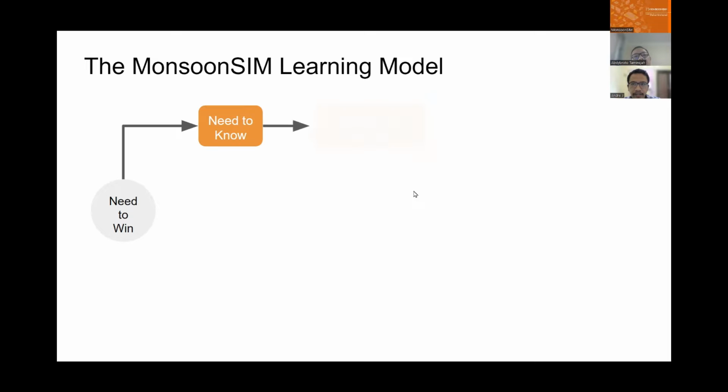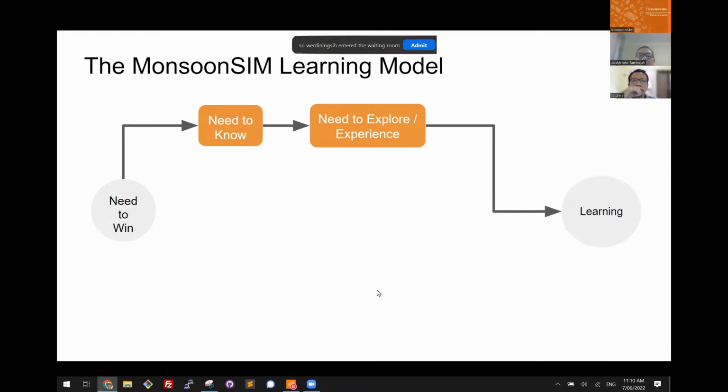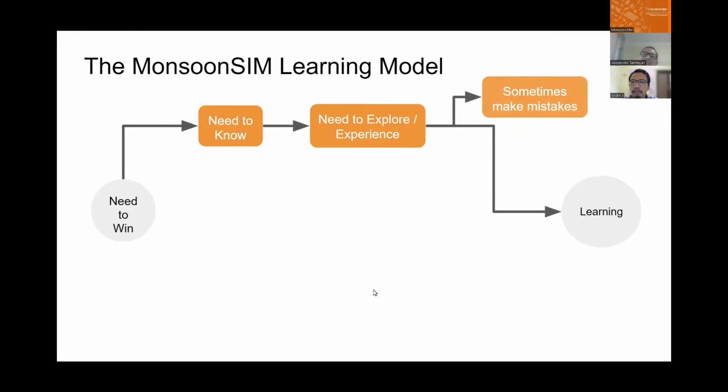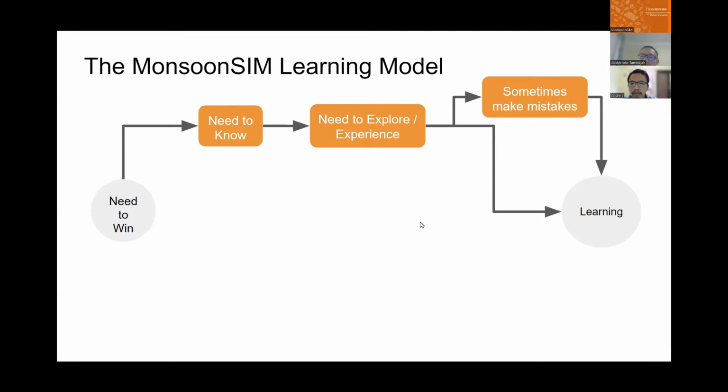From there, there is a need to explore and thereby experience, and thereby they learn. Sometimes they make mistakes, which is great, because making mistakes is the best teacher.